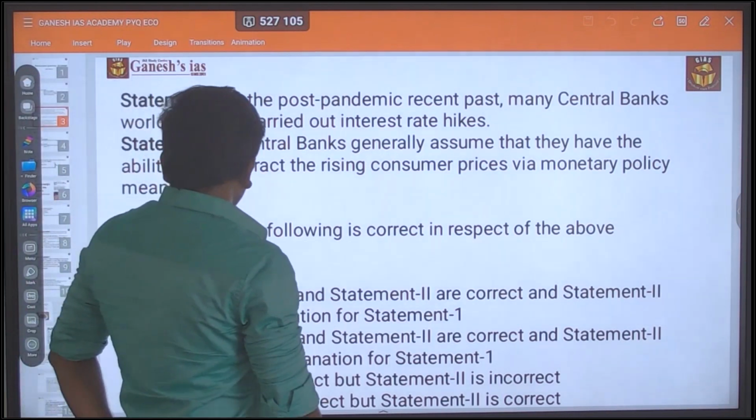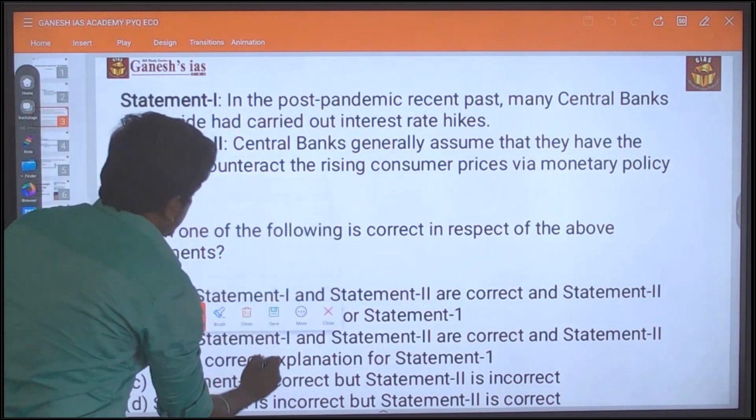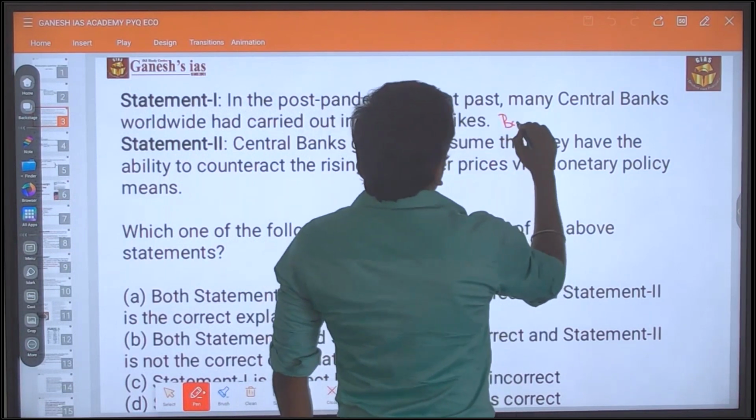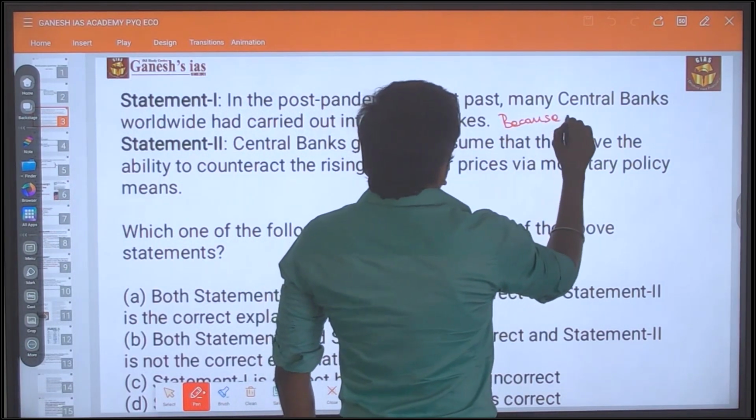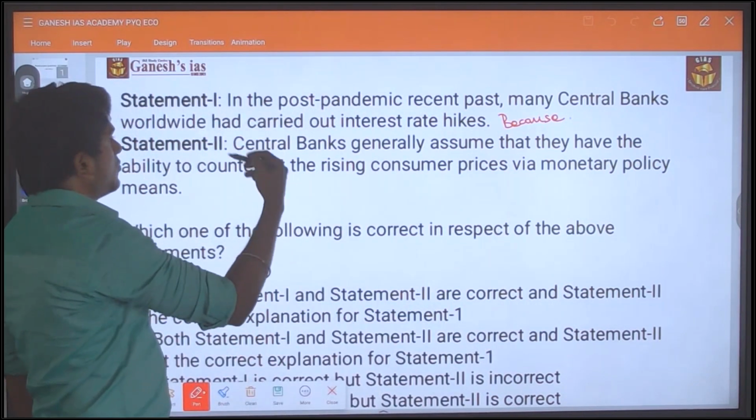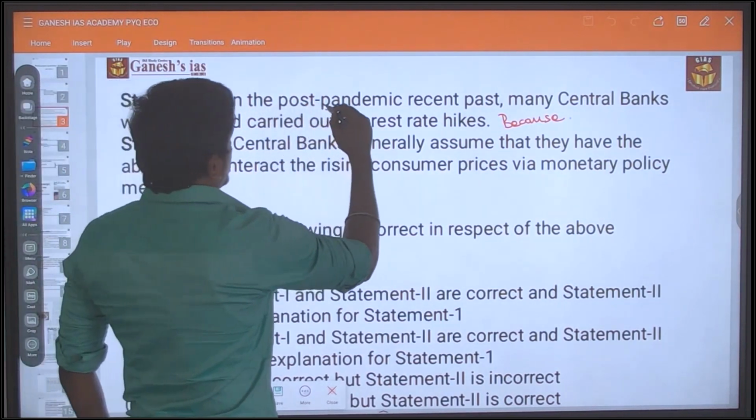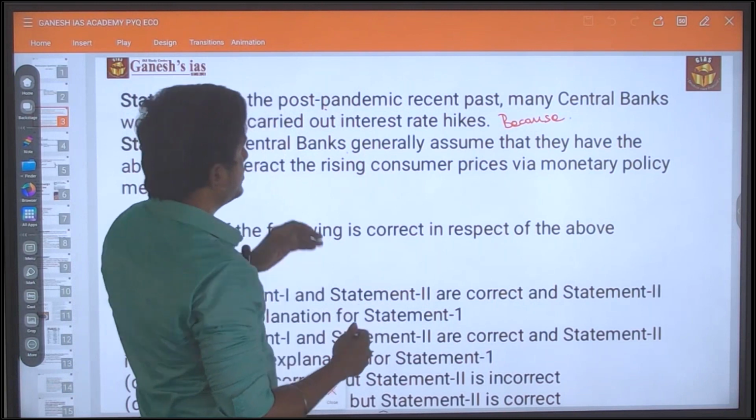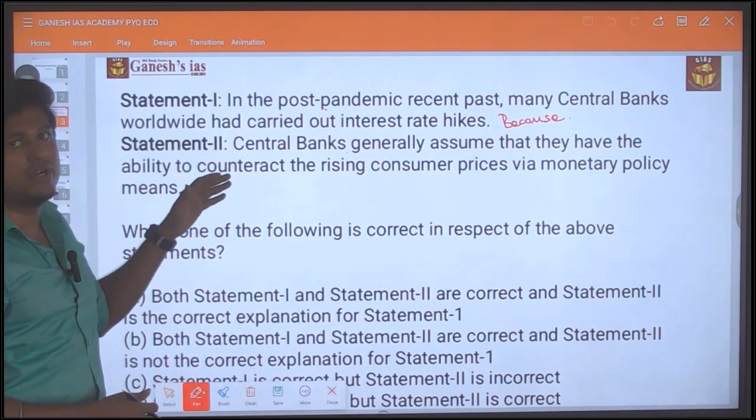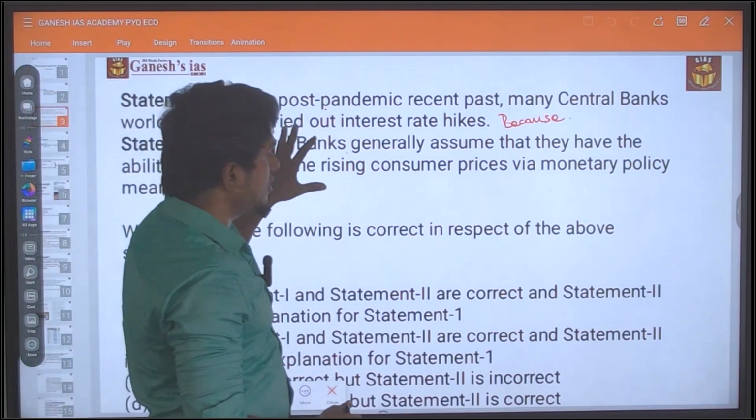See, actually this kind of question is about the relationship between the two statements. If you put a "because" in between, it means statement 2 has to give a reason for statement 1. If statement 1 is correct and statement 2 is also correct, and statement 2 gives an explanation to statement 1, then everything in the statement is right. Okay, that is the pattern of the question.